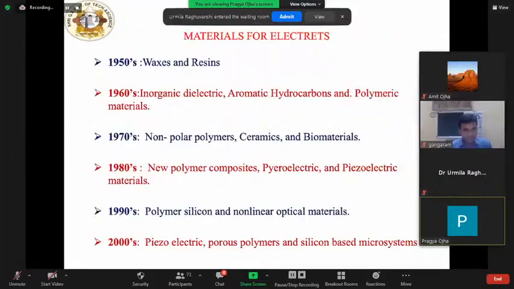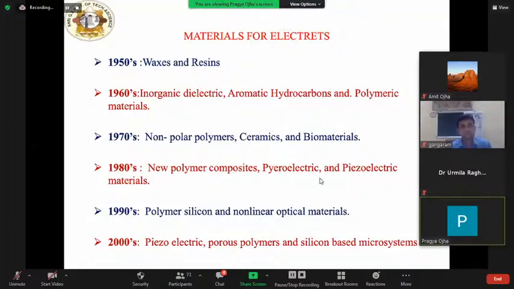So this is all about the basic theory about these electrodes. Now we'll see the materials for electrodes. Electrodes have thrown the greatest challenges in materials for a wide range of applications. In the past, the shift in focus of electrode research was driven by the development in materials. To begin with, waxes and resins were the only electrode materials in the 1950s. Inorganic, dielectric, aromatic hydrocarbons and polymeric materials were introduced in the late 1950s and 1960s. Studies on nonpolar polymers, ceramics, and biomaterials began in the 1970s.